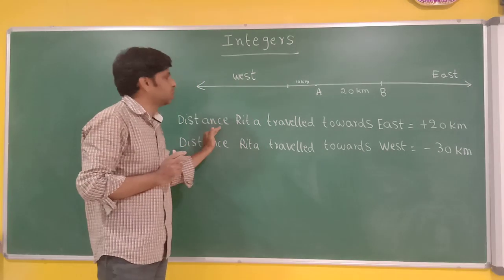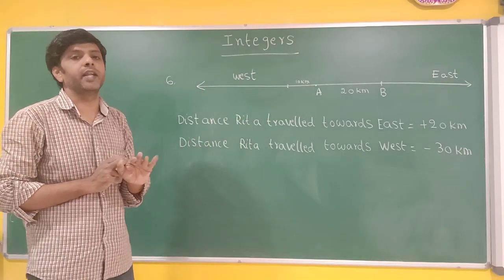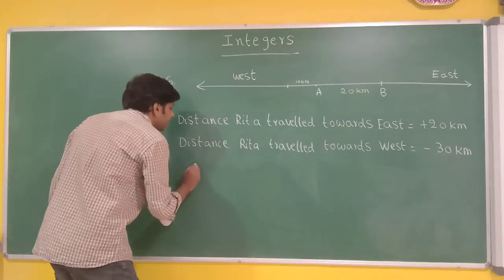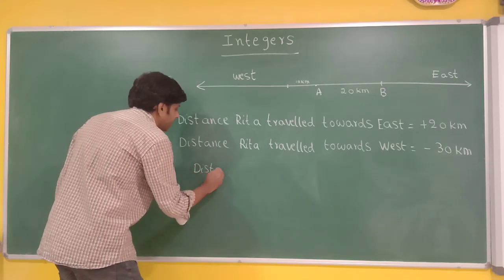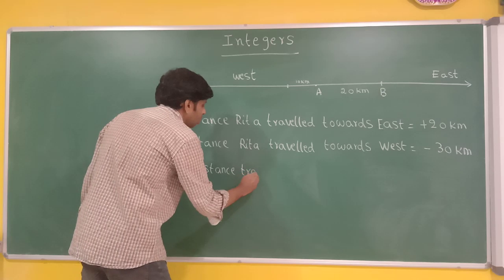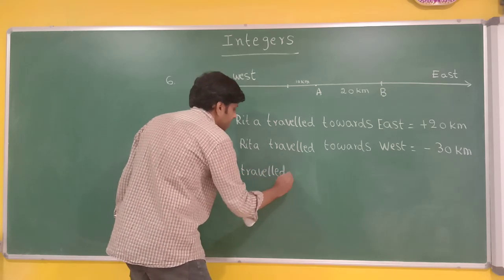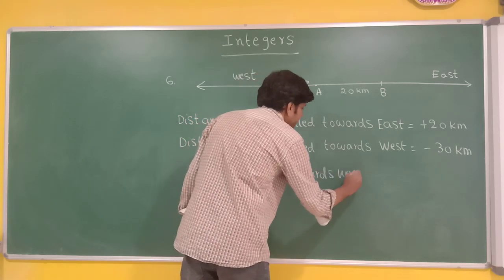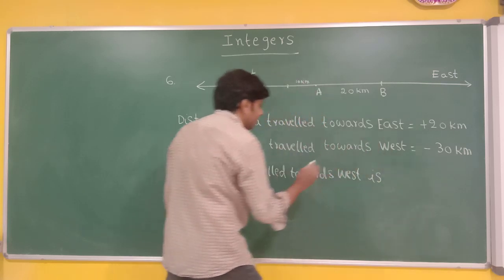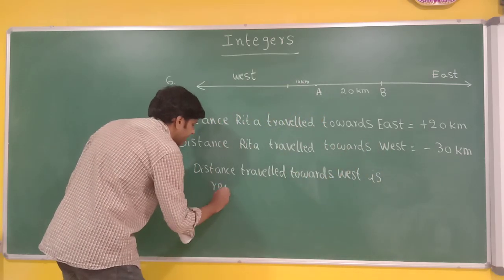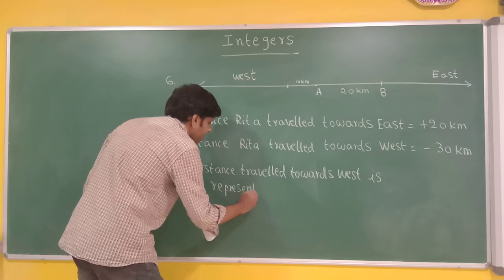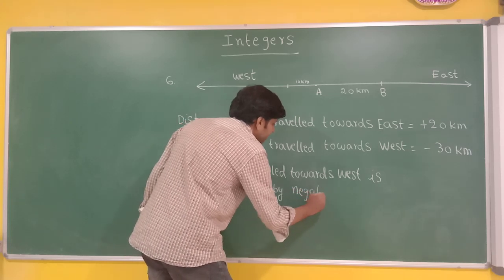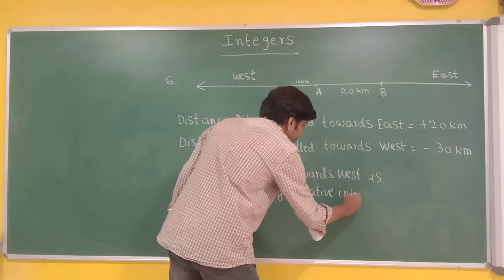Now they are asking two questions. If the distance towards east is represented by positive sign, what sign will you use for the distance towards left? I am writing the answer. Distance traveled towards left or towards west is represented by negative integer. This is the answer for the first question.